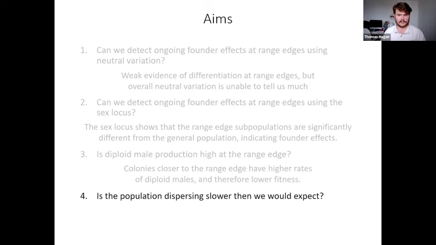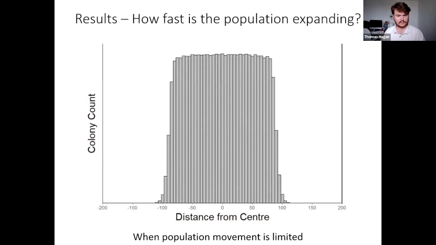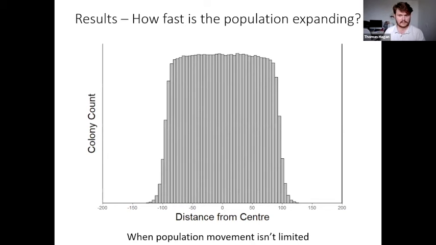And to do this, we once again look back towards our simulation. So our model from earlier doubles as a way to look at how populations can expand. And on screen here is a histogram of the positions of all the colonies in our simulations that had limited dispersal rates. And this is a histogram of colonies for our simulations without that limited dispersal. So it's allowed to disperse at the maximum possible rate. And you can see that the edges get a bit further out in these simulations than with the limited dispersal rate.